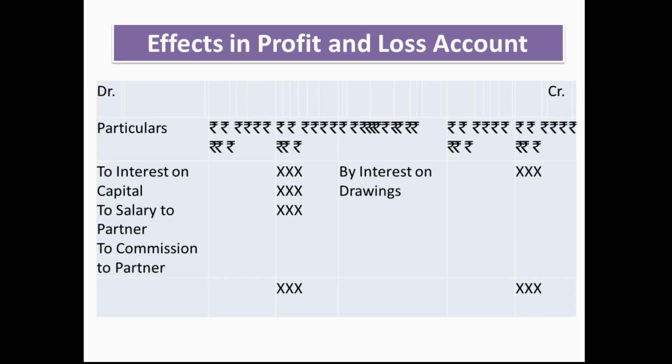Now we can see the effects in the profit and loss account. Profit and loss account belongs to the partnership firm. Interest on capital is an expense, so it is debited for the firm. Salary given to the partners is an expense, debited. Commission to the partners, paid, debited. What the partnership received, interest on the drawings, is the income, so it is to be credited.